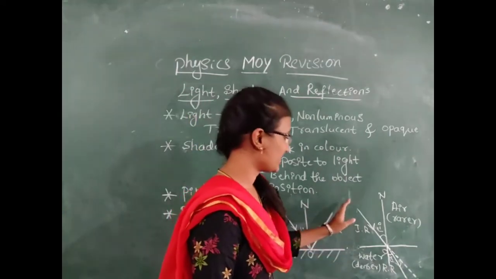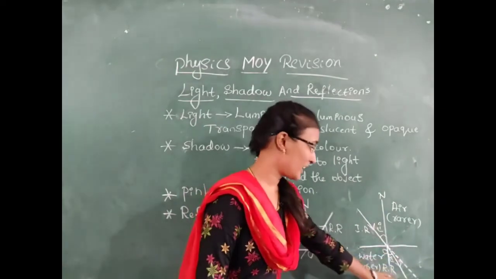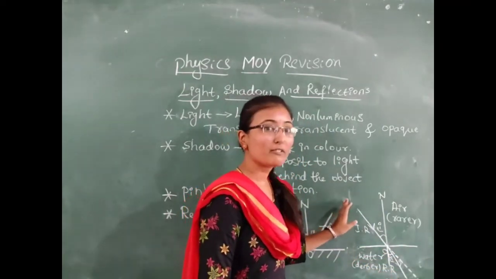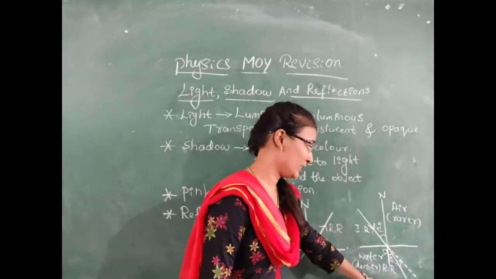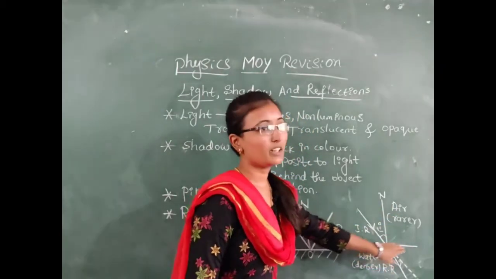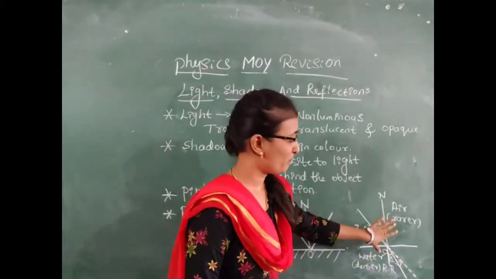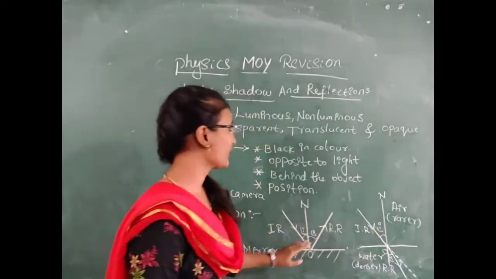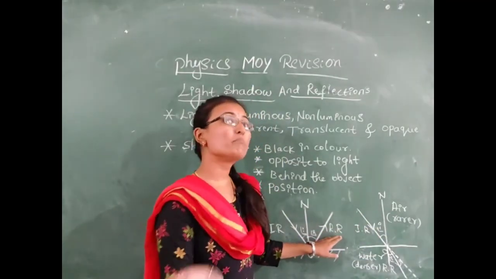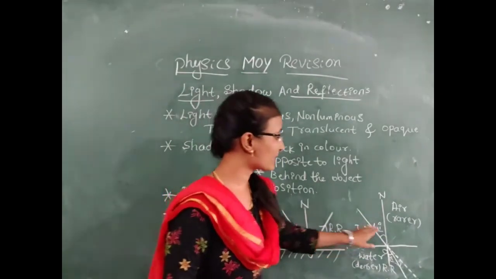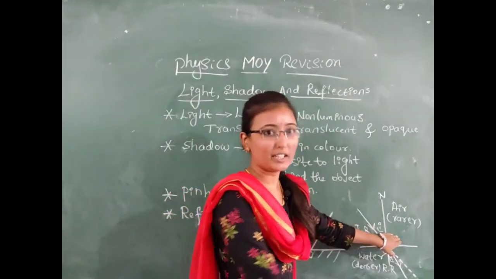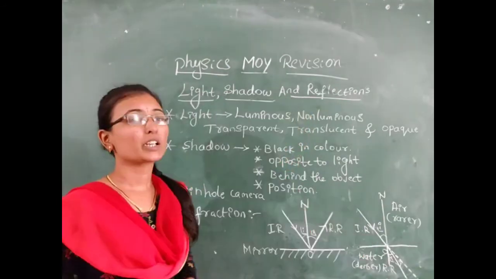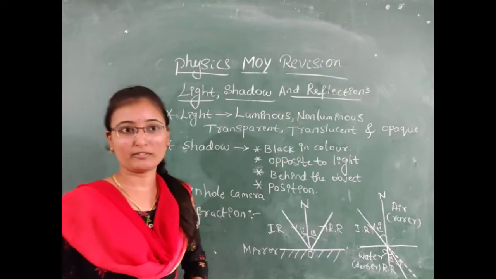The second diagram represents refraction. What is refraction? When light travels from a rarer medium to a denser medium, it bends at the interface of the two media. That is called refraction. What is the difference between these two? Reflection of light bounces back to the same medium, but in refraction, light travels through another medium. This is about light, shadow and reflection.